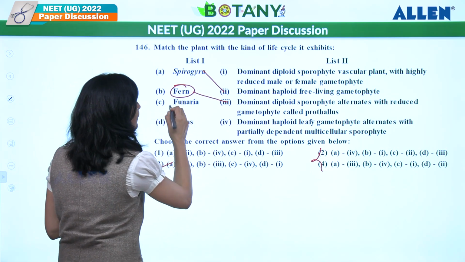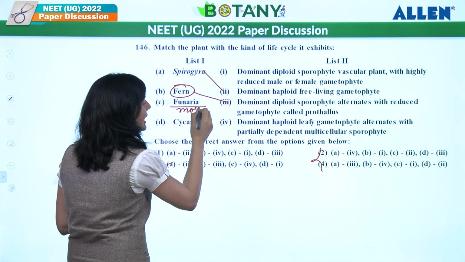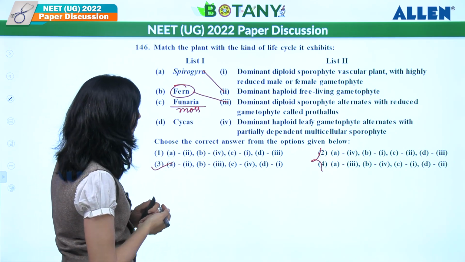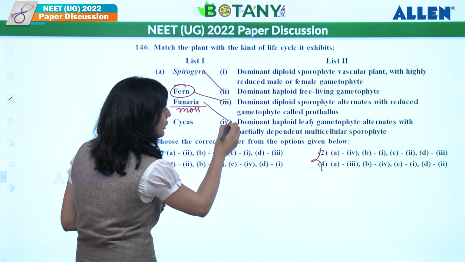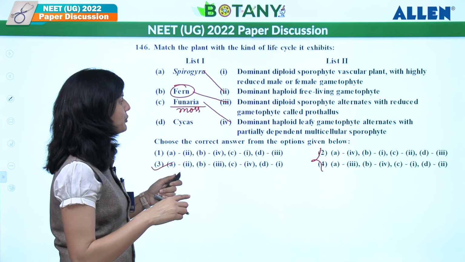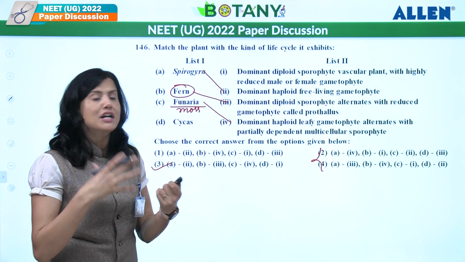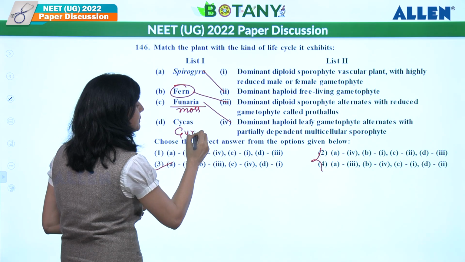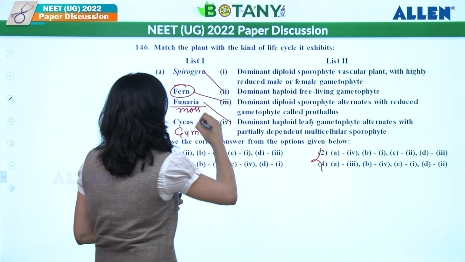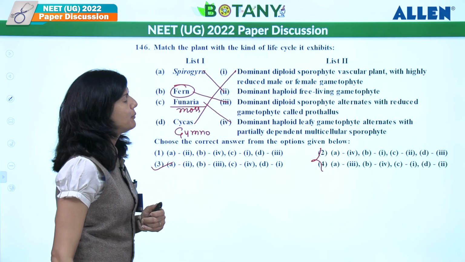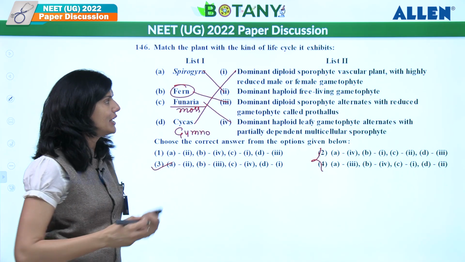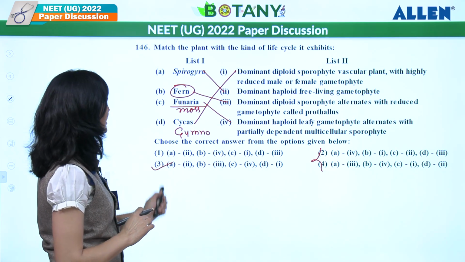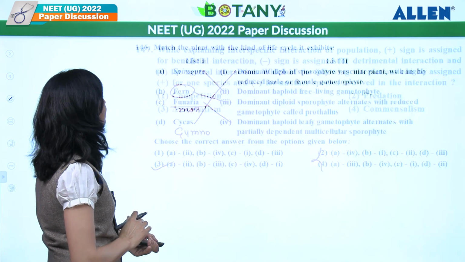Funaria. What is Funaria over here? It's a moss. Means it's a bryophyte. So bryophytes show haplodiplontic life cycle. So their dominant haploid leafy gametophyte alternates with a partially dependent multicellular sporophyte. And Cycas is the gymnosperm. So they show diplontic life cycle. So here the dominant diploid sporophyte is present with highly reduced male and female gametophyte, right? So the answer should be over here, the third one accordingly.